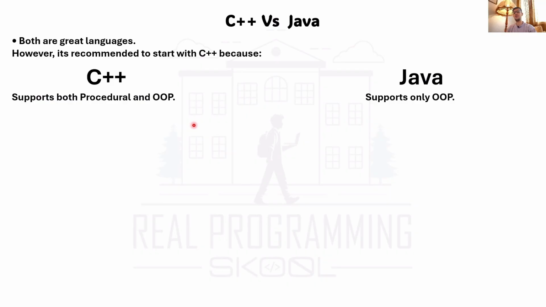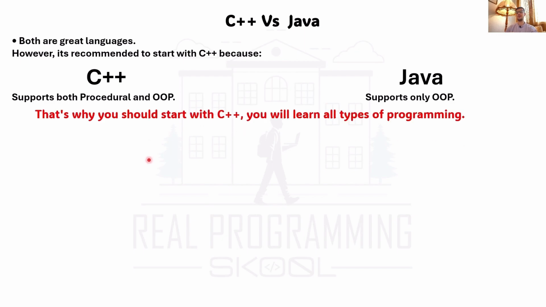And after that, you go to OOP. Java is not ideal to start with, because it doesn't support both procedural and OOP. That's why you should start with C++. You will learn all types of programming.